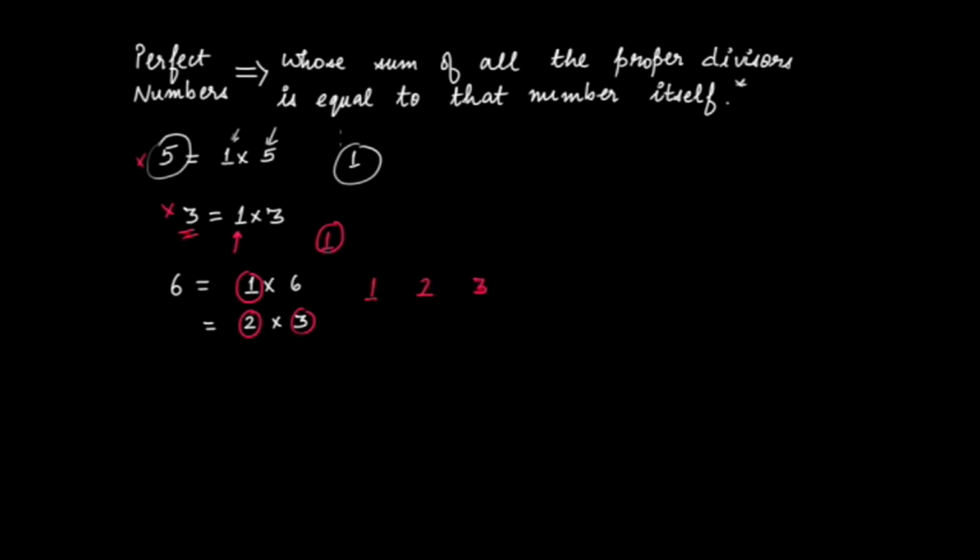Now going by this definition, perfect numbers are those numbers whose sum of all the proper divisors is equal to that number itself. So in this case we have 3 proper divisors, and if we add them, we get the number 6. And hey, this number 6 and this number 6 is equal. So the sum of proper divisors is equal to that number itself. Therefore 6 is a perfect number.